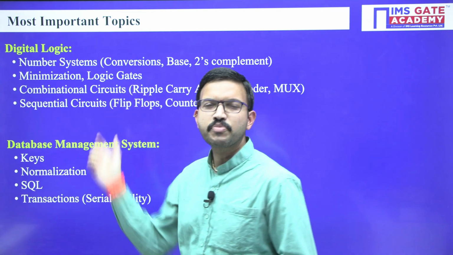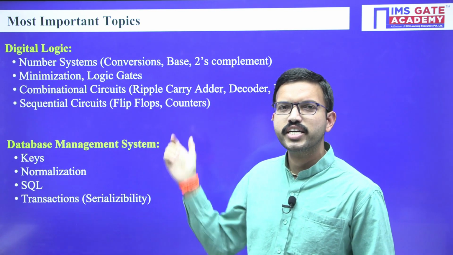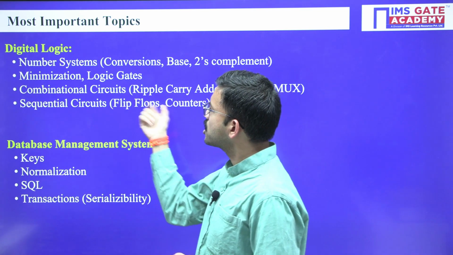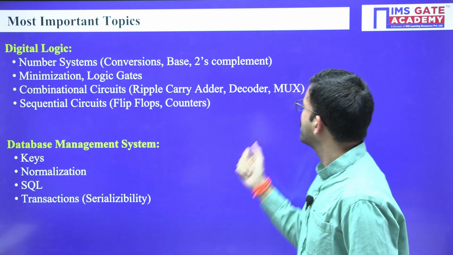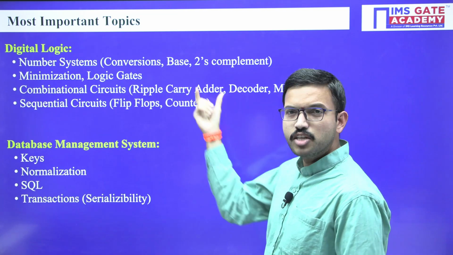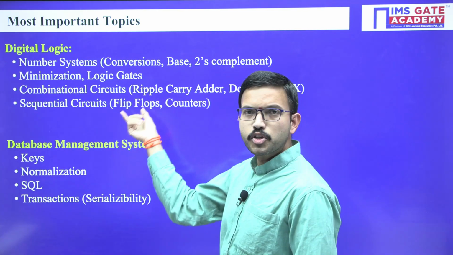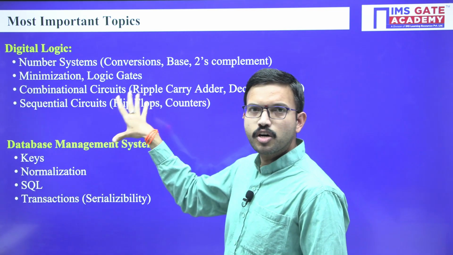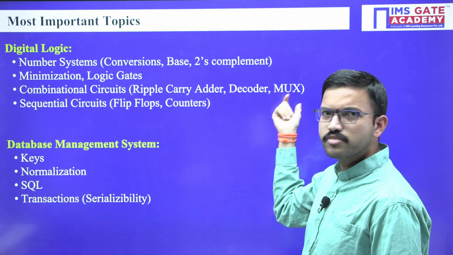And then logic gates. Regarding logic gates, you will get questions related to the minimum number of NAND gates or minimum number of NOR gates required for implementing any other logic gate or logic function. Coming to combinational circuits, the ripple carry adder is very important. Here you can focus on worst case delay, and then decoder, and then mux. Regarding mux, either they will give the mux and ask what output you get for the given input combination, or they will give the output function and ask what the input combination is. Then there is the minimum number of muxes required for implementing any other logic gate or function.